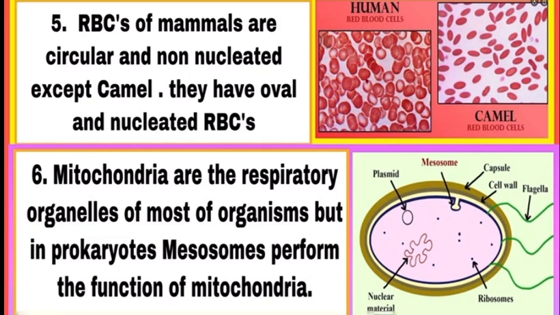Next exception is red blood cells in mammals are circular and non-nucleated except in camel. Camels में RBCs oval and nucleated होती हैं. They have oval and nucleated RBCs. So this is the exception. Next, mitochondria are respiratory organelles of most organisms. But in prokaryotes, mesosomes perform the function of mitochondria.